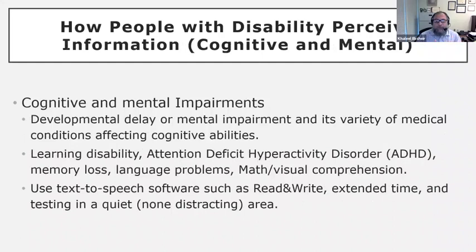Okay, I'll move on with the next type of disability, related to cognitive and mental. That would be a developmental delay or mental impairment, and it is a variety of medical conditions affecting cognitive abilities. An example of that would be learning disability, attention deficit hyperactivity disorder, ADHD, memory loss, language problems, sometimes comprehension with math and visual presentations.